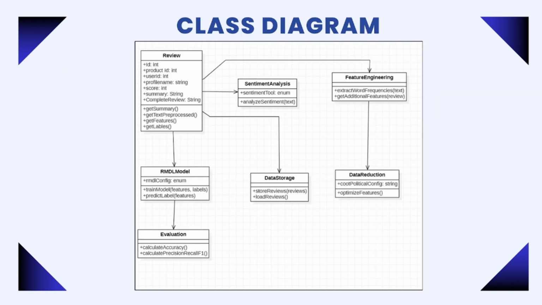Class diagram. This diagram shows the key players working together in our system. First are the reviews, the individual documents we analyze, like athletes with their review content. Second, the preprocessor, the data cleaner preparing the reviews for analysis using BERT. And third is the RMDL model, which is the star player analyzing the sentiment with transfer learning.